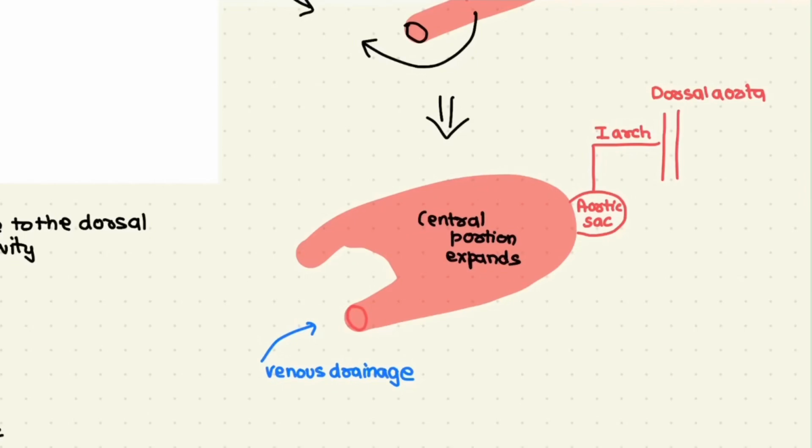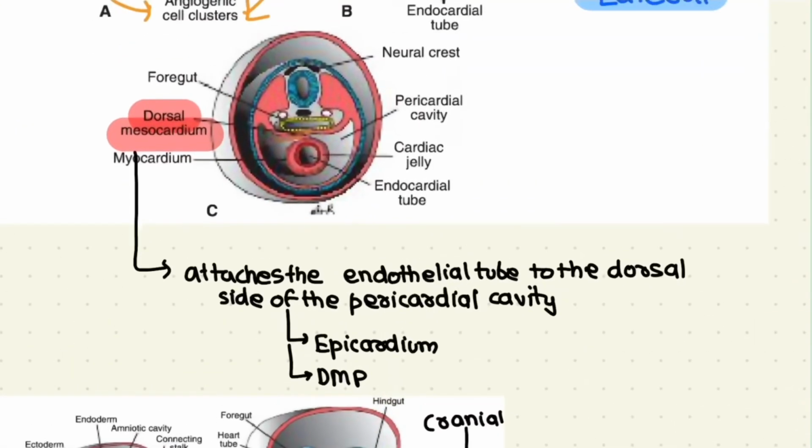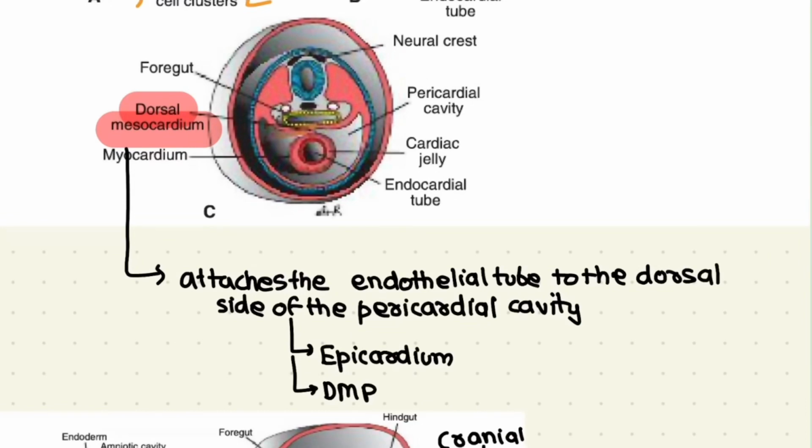Simultaneously, the central portion of the cardiac tube expands to form the future outflow tract in the ventricular regions. Now this primordial heart receives the venous drainage at its caudalmost ends and begins to pump blood out of the first arch with the dorsal aorta at its cranial pole. The first arch will pump the blood into the dorsal aorta, and further that will get distributed into the entire embryo.